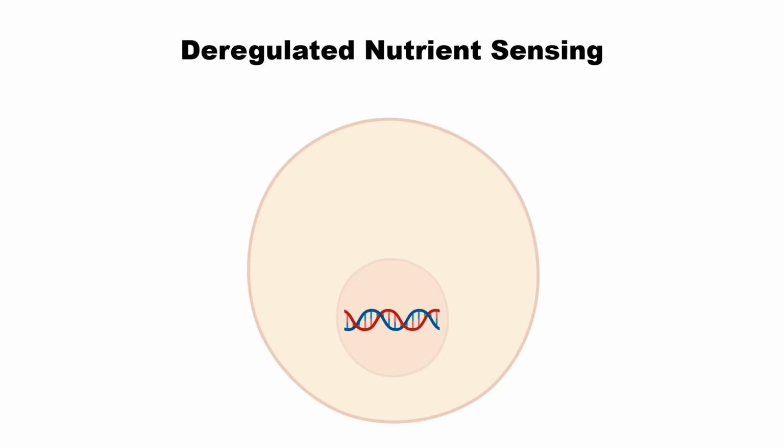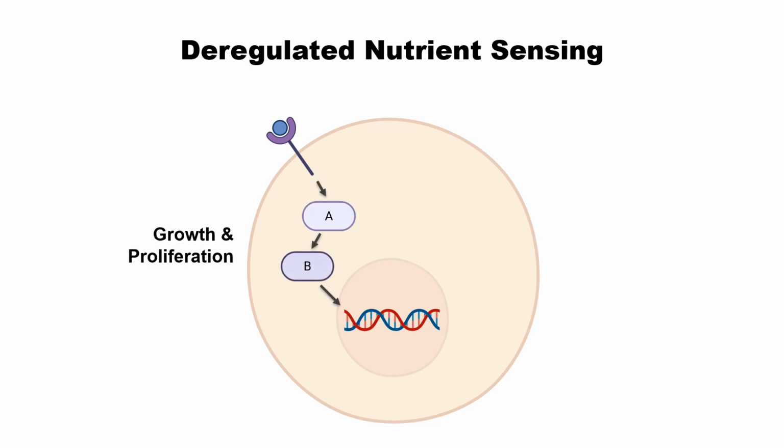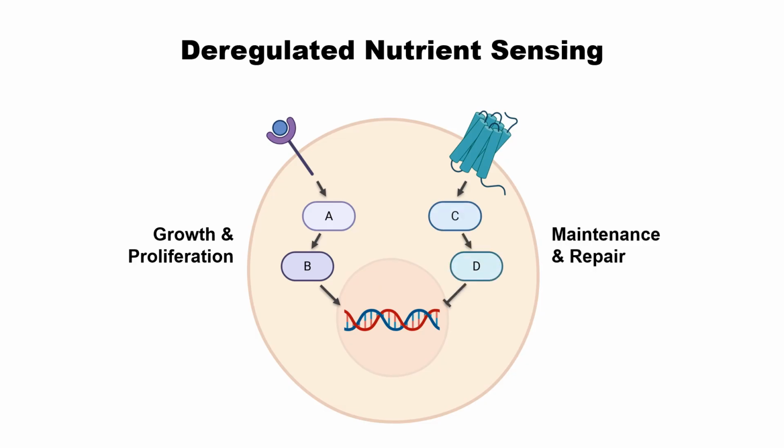The eighth hallmark is deregulated nutrient sensing. In normal status, if a nutrient is sensed, then this signal should go to growth and proliferation, because this is a good environment. In a nutrient-deficient environment, this signal should activate maintenance and repair rather than growth and proliferation. So this maintenance pathway should be antagonistic to the growth signal. This is a regular nutrient sensing system, but in aged cells, this system is disrupted and improper signals are spread out and generate problems.